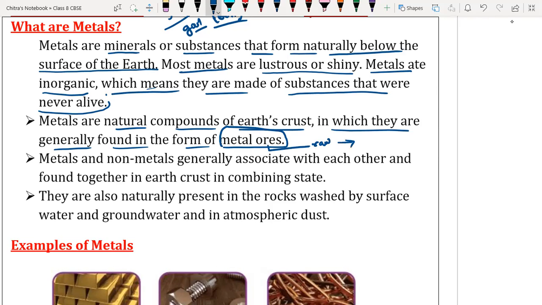Like for extraction of iron, we have hematite. Hematite is the material obtained after mining, and it is refined in refineries. Then we get the iron. So whatever raw material we use for the extraction of metals is called ore. Understood, everyone?